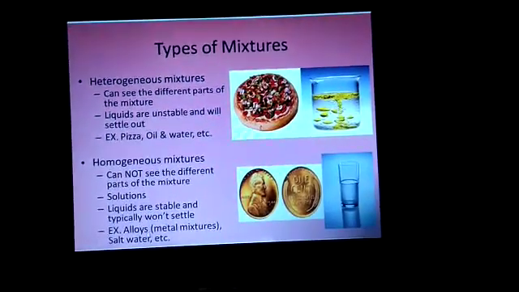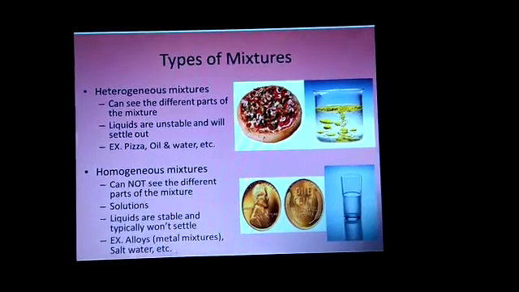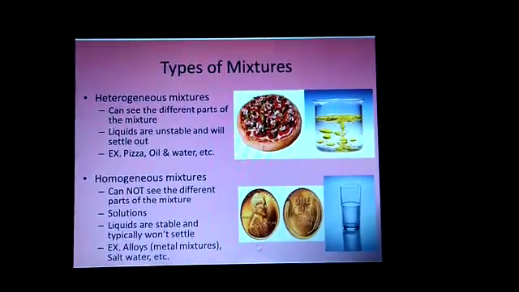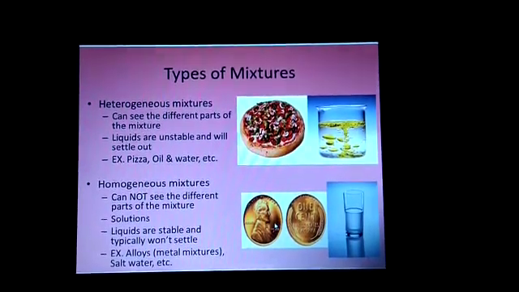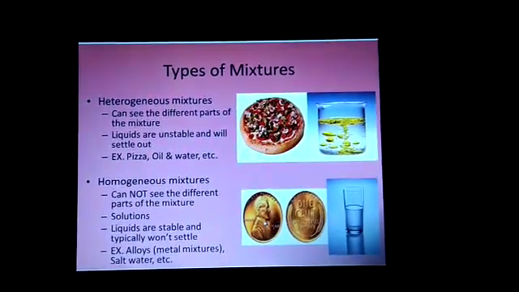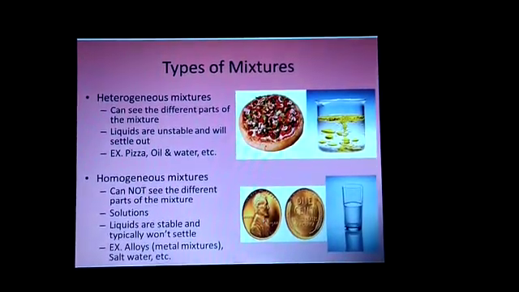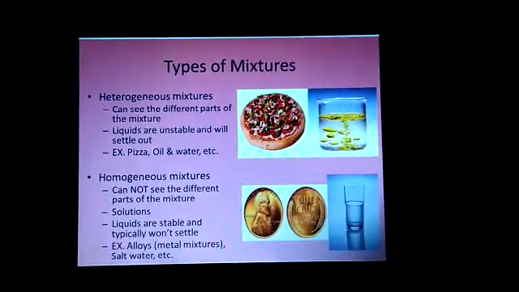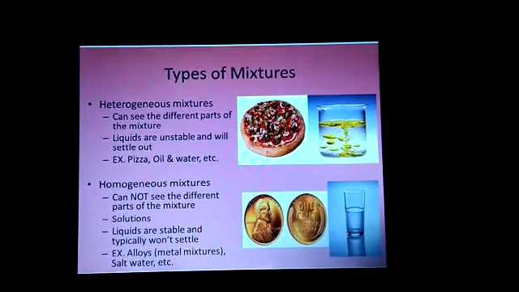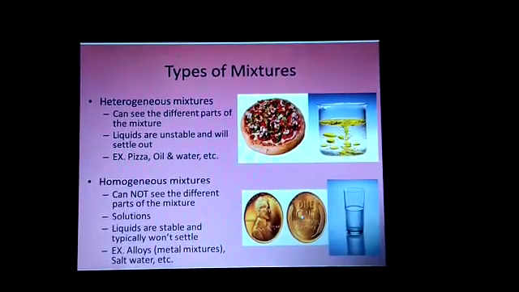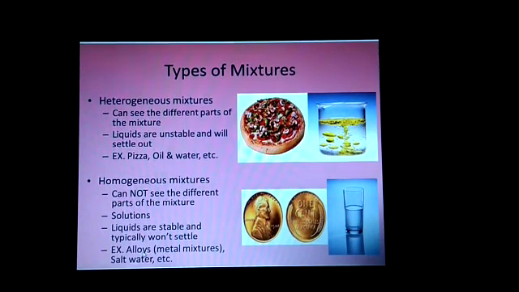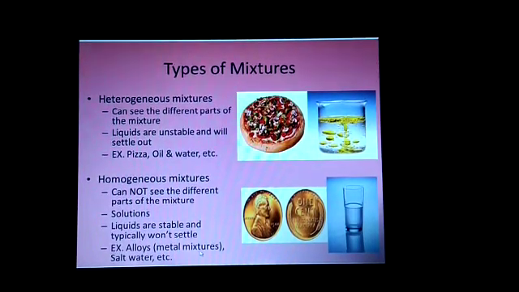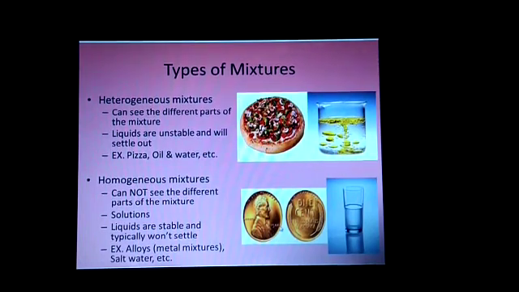And the next example is alloy, that is a metal mixture, salt and water, etc. Alloy means you can see coins or any metallic substance which is made by mixing two different metals. In that alloy you cannot identify the distinct metals separately. So that's why an alloy, or any metallic substance made by mixing two different metals, is a homogeneous mixture.